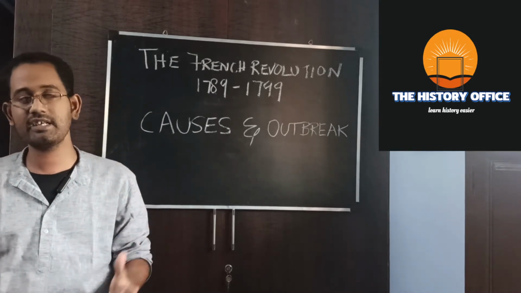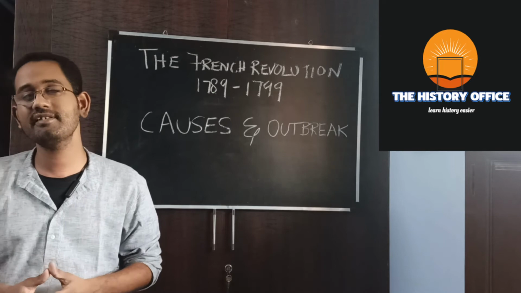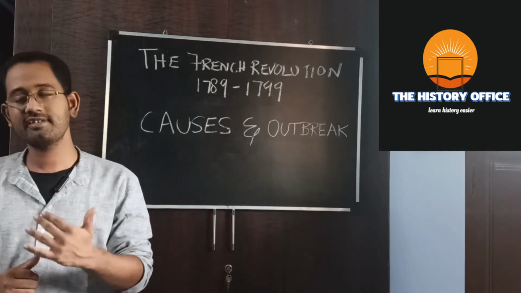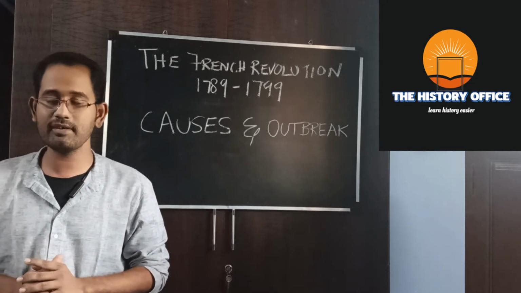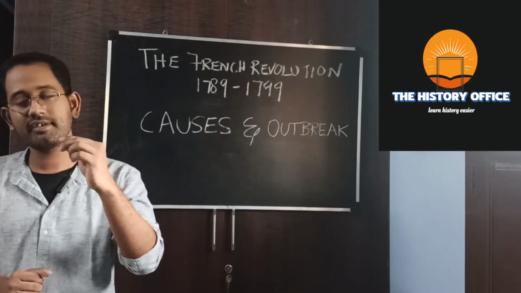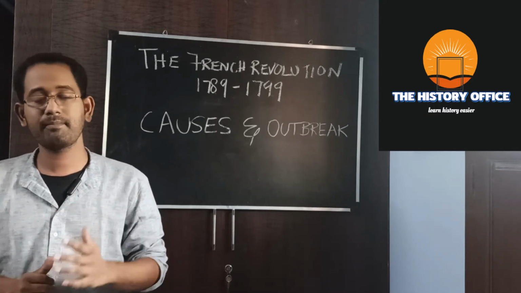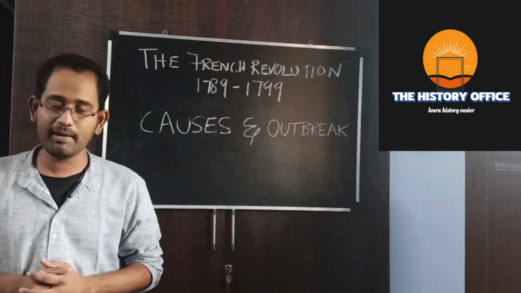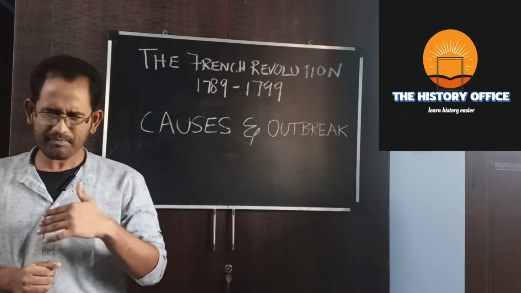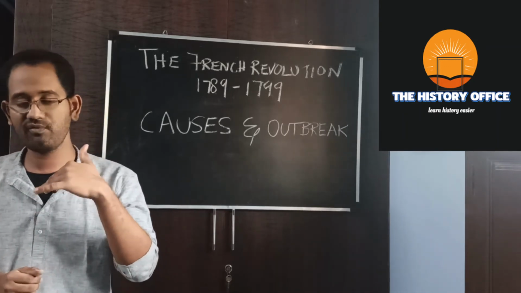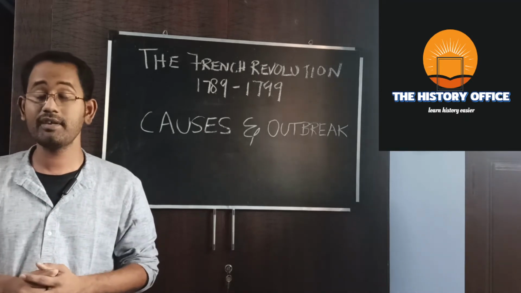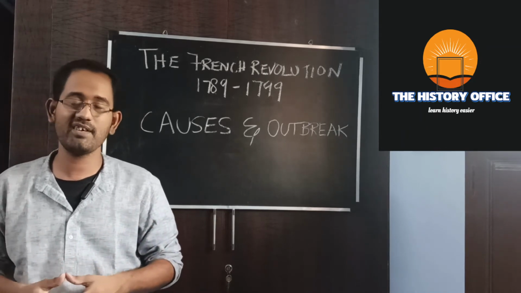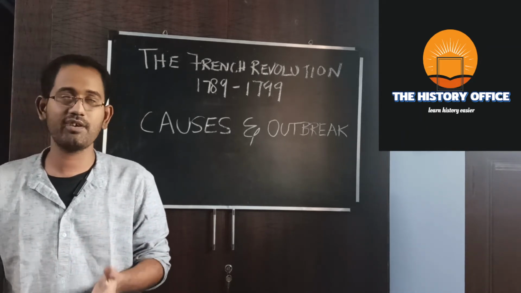That is, all the three estates were invited to the Palace of Versailles in May 1789. But unfortunately, all the three estates were given only single representation. That is, the 0.5% of clergy were given equal representation with the 98% of the common people. So the common people got angered and went out of the Palace of Versailles, and they declared themselves the National Assembly of France. They assembled in a room and declared themselves the National Assembly of France in June 1789.